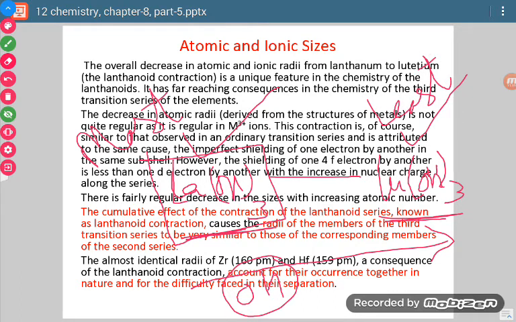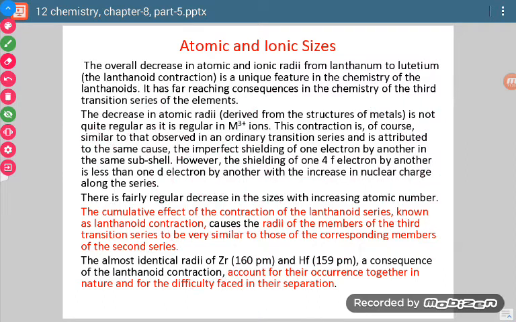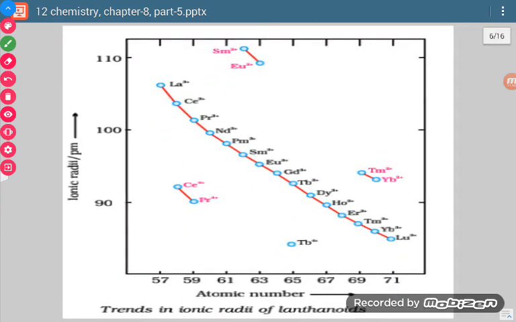Why? Because Lu(OH)3 will have a very short metal-OH bond length. Because of the lesser bond length, it will be difficult to remove the OH group, so it will show lesser basic character. In the case of La(OH)3, the La-OH bond length will be larger, so removal of OH will be easier as compared to Lu(OH)3, and that will be more basic in nature. So these are the three main consequences of lanthanide contraction.